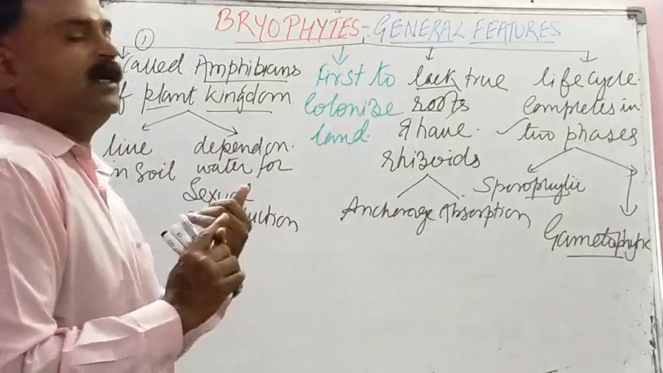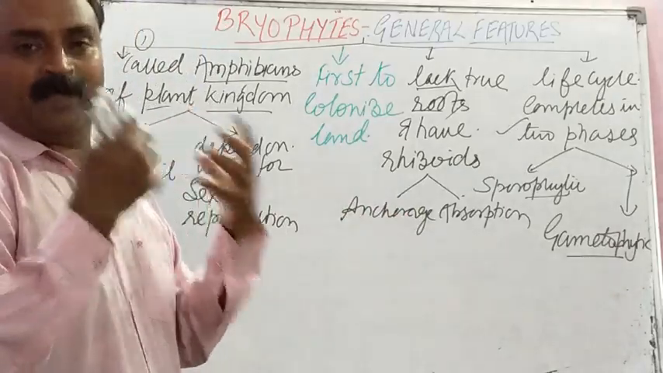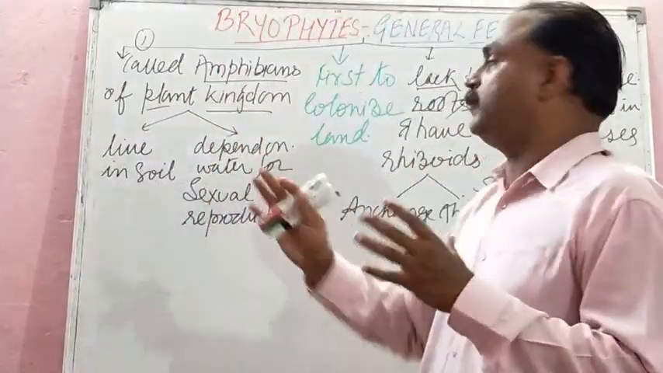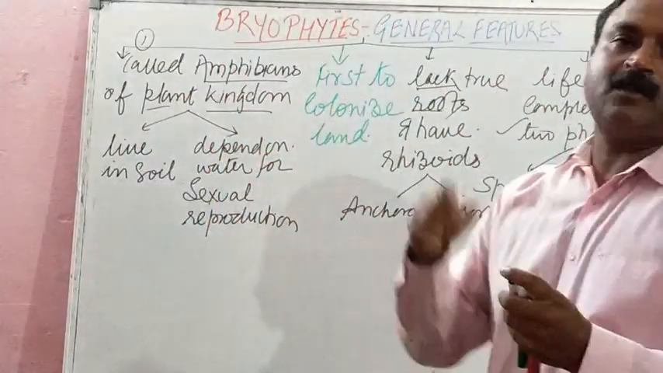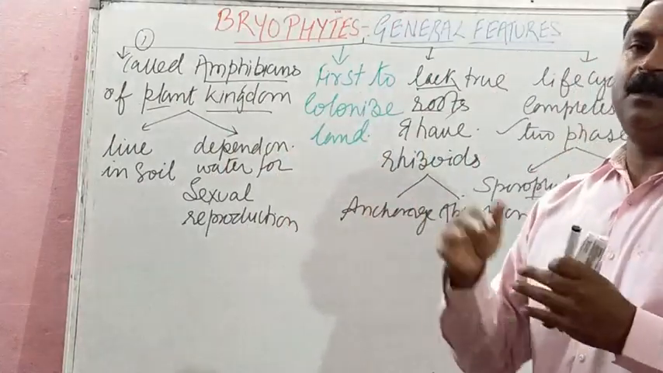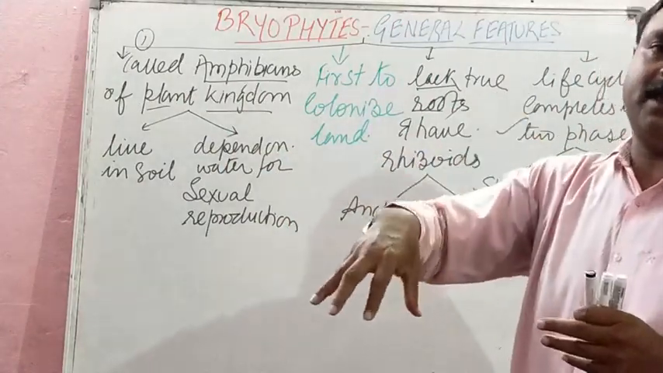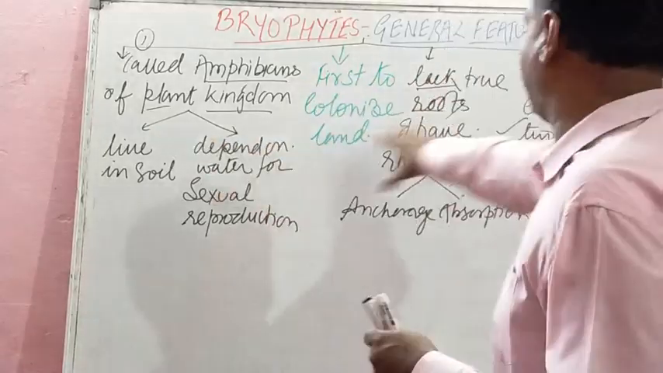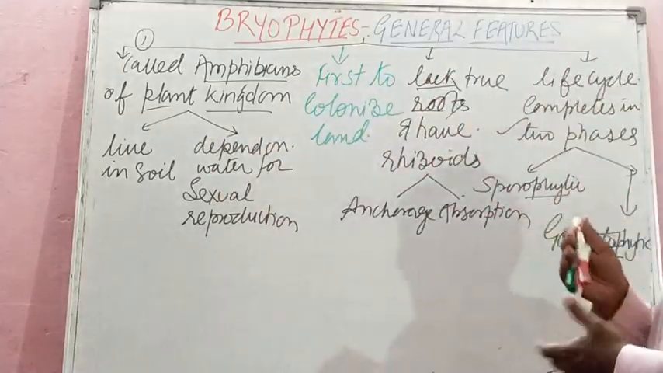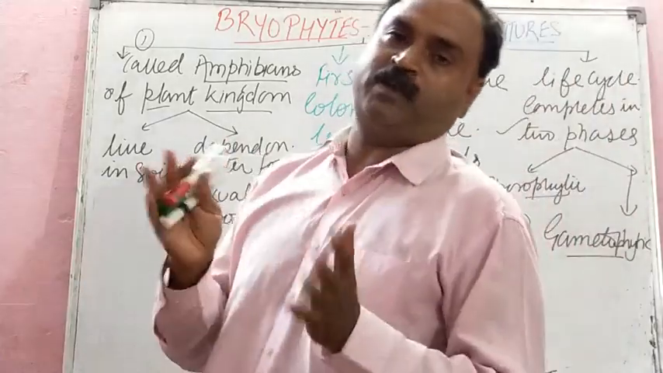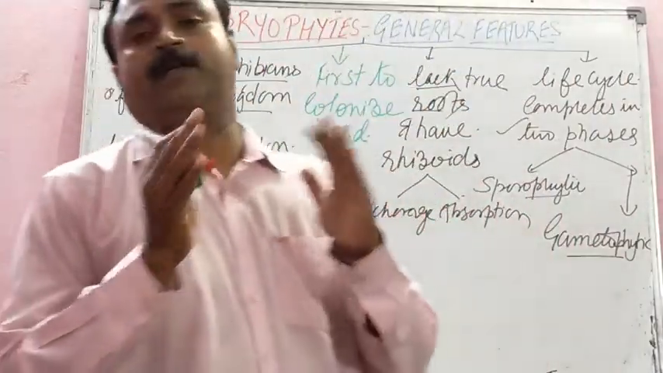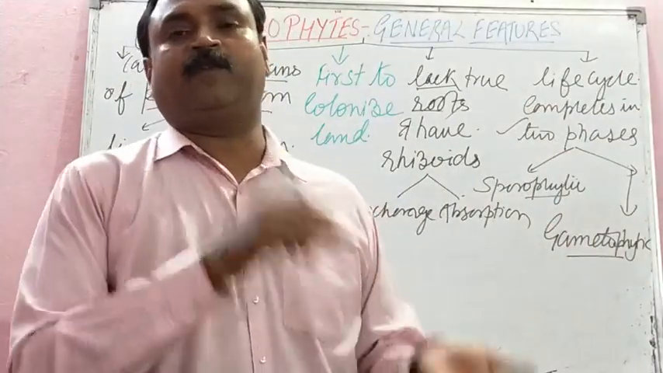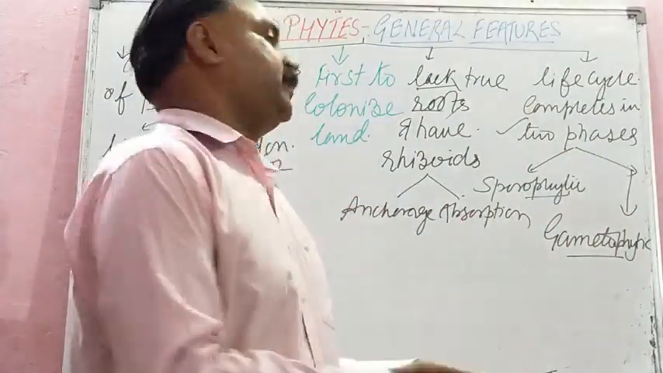First, they are called amphibians of the plant kingdom. Second, they are the first to colonize the land. Very important, right? Then they lack true roots, and they have rhizoids for anchorage and absorption. There are many features, but these four are important. The fourth is that the life cycle completes in two phases, alternation of generation: one is the sporophytic diploid phase, 2N, and the other is gametophytic.